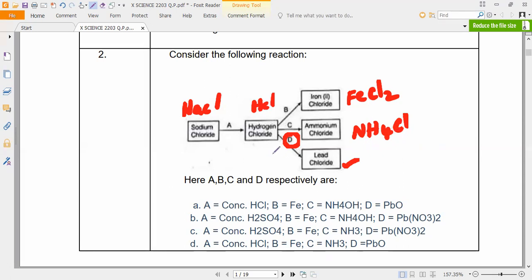Let us check carefully. From hydrogen chloride only, we are getting three things. If hydrogen chloride reacts with iron, here who should come? HCl plus Fe, correct? Fe, because Fe is more reactive than hydrogen.